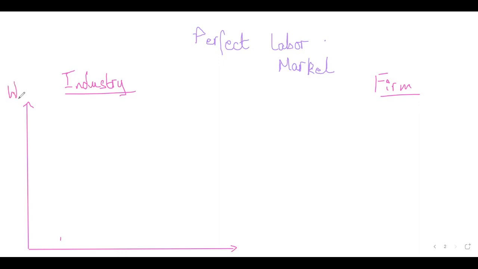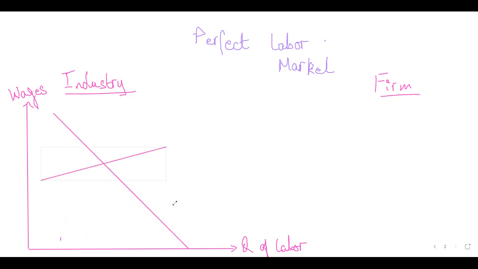So on the y-axis, you will have wages. Now, students, have a look at this. On the y-axis of this industry graph, you will have wages that will show what would be the wage of this type of labor. On the x-axis, you will have quantity of labor. Students, is this making sense? Okay. Now, what you need to first of all draw on this graph is the downward sloping demand for labor, and upward sloping will be your supply of labor, like this.